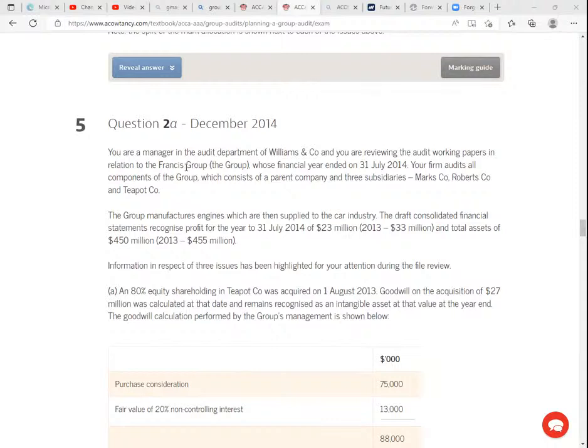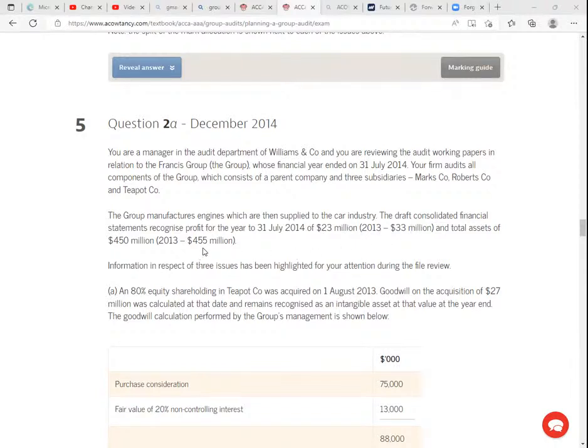Your firm audits all components of the group, which consists of a parent company and 3 subsidiaries: Mark Company, Robert Company, and the Teapot Company. Very good names. The group manufactures engines, which are then supplied to the car industry. The draft consolidated financial statements recognize profit for the year to 31st July 2014 of 23 million, 2013, 33 million, and total assets of 450 million.